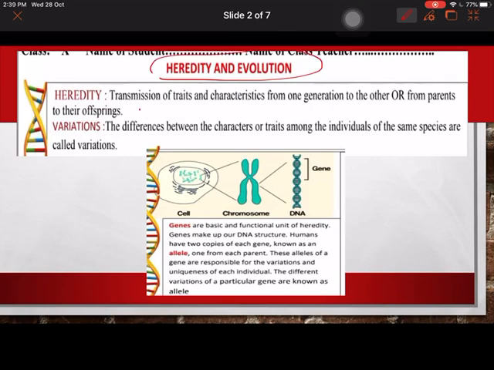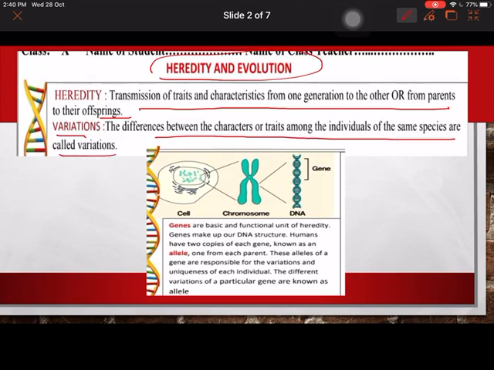So what is heredity? It is the transmission of traits and characteristics from one generation to other, or from parents to their offspring. And variation is the difference between the characteristics or traits among the individuals of the same species. So what are the different things which are responsible for them?